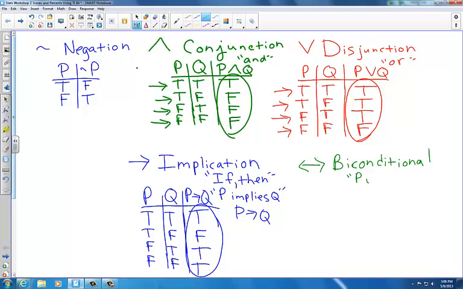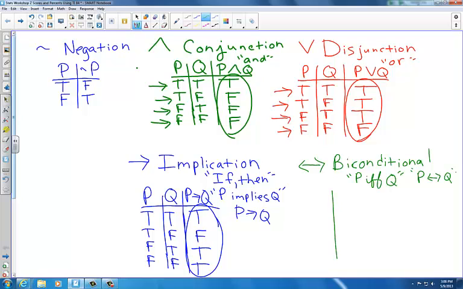So you might see P if and only if Q. IFF is mathematical shorthand for if and only if. The statement P if and only if Q is true when both P and Q are true, or when both P and Q are false.